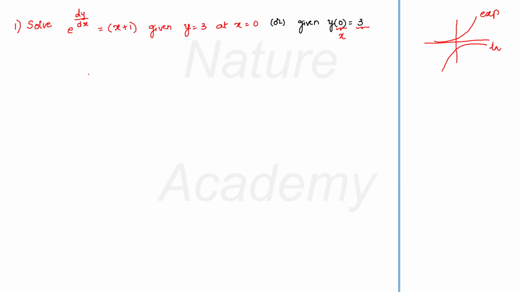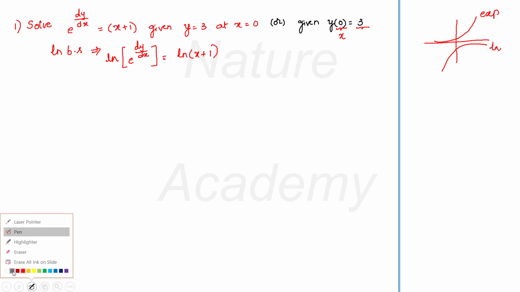Now take log both sides. If you take log both sides, you will have log of e raised to dy by dx is equal to log of x plus 1. Now this differential equation can be easily solved because now my log will get cancelled. This log and this exponential will cancel.